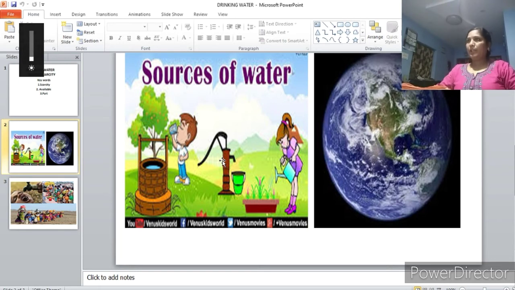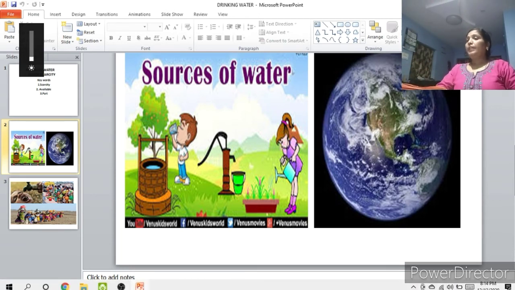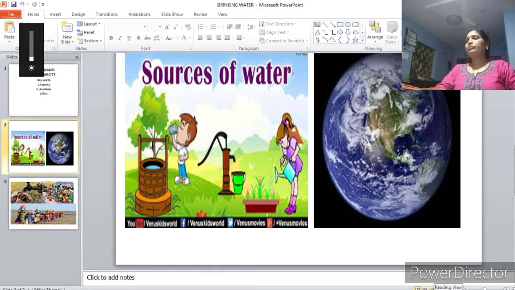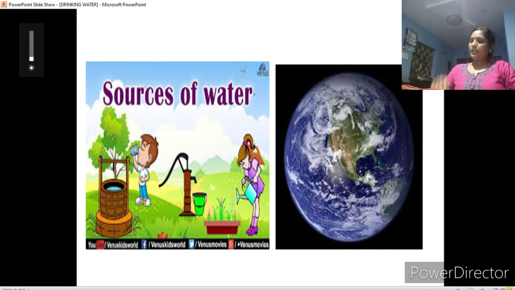If it is a light color, even our India comes under this color. If the color is very light, that indicates that only 1 to 25% of people are getting drinking water. And if it is a very dark color in the map, that shows that 76 to 100% of people are getting drinking water. So observe this map carefully and then you can answer the questions given below in this worksheet, children.